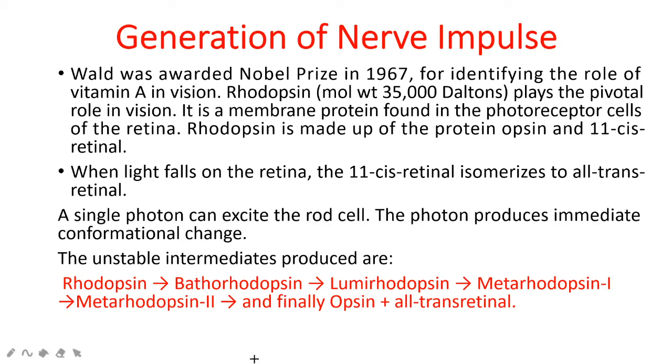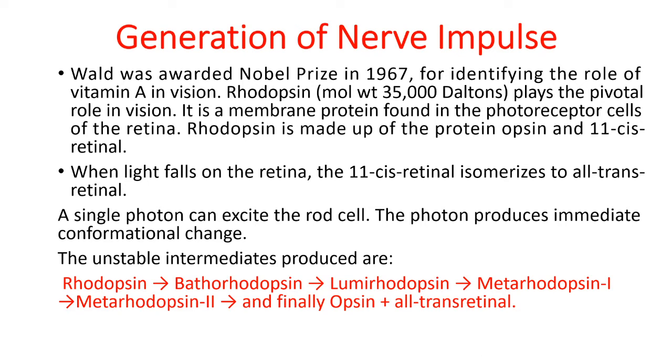The conversion of rhodopsin to photorhodopsin to batho-rhodopsin takes only picoseconds. The conversion of batho-rhodopsin into lumi-rhodopsin takes nanoseconds, and the conversion of lumi-rhodopsin to meta-rhodopsin takes microseconds and milliseconds. So it takes very few picoseconds to milliseconds to convert rhodopsin into opsin plus all-trans retinal. That is the dissociation of this visual pigment.